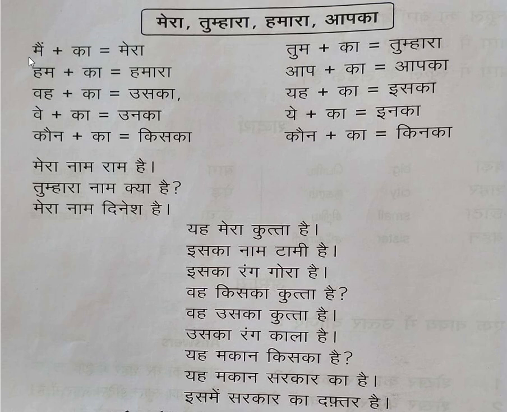So we'll start with the first one. See learners, मैं. This one is मैं plus ka. So when we say मैं with ka, it will be mera. These are the terms which you should understand, which you should know beforehand. So see, मैं ka, here we will say मैं, हम, वह, वे.